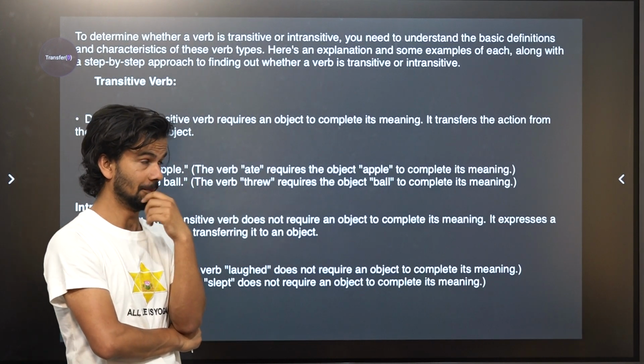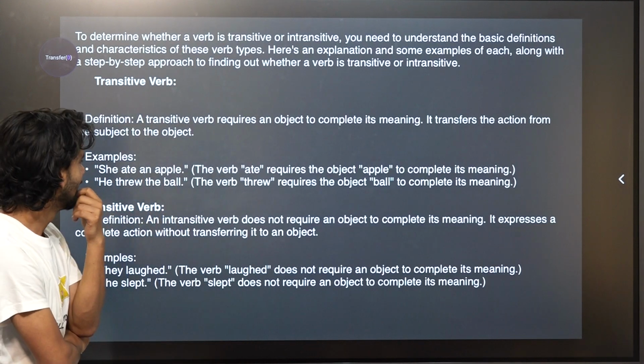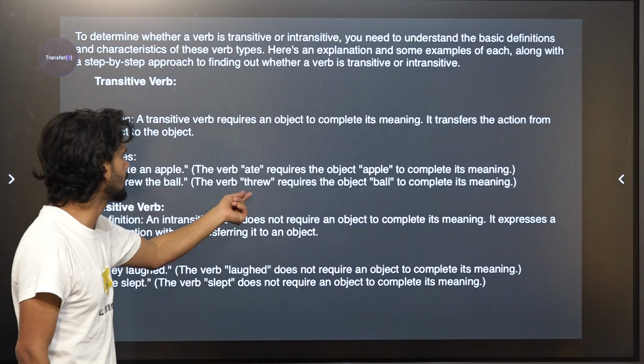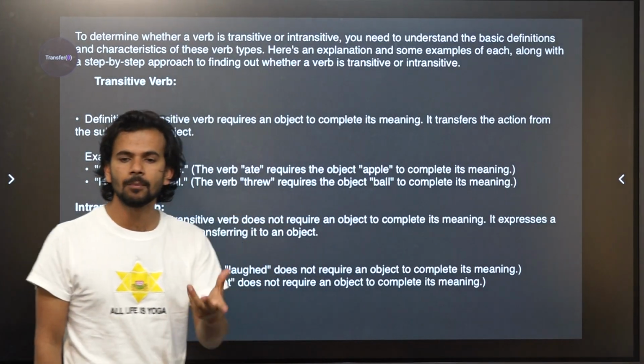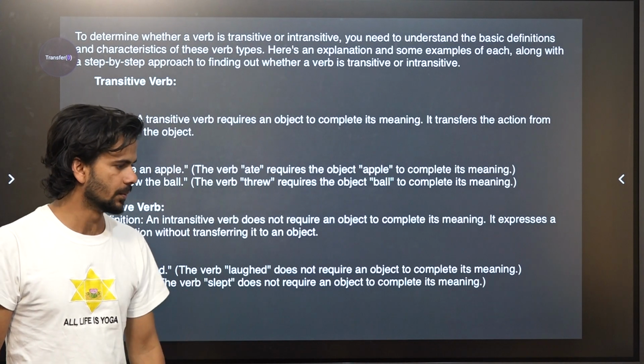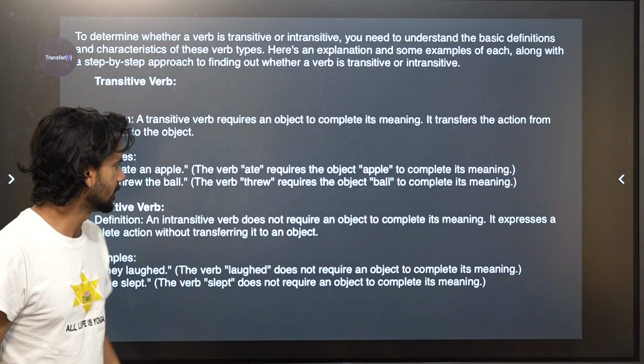So, similarly, threw a ball. The verb threw requires that you need a ball to throw. You cannot say I throw. You need a stone to throw.